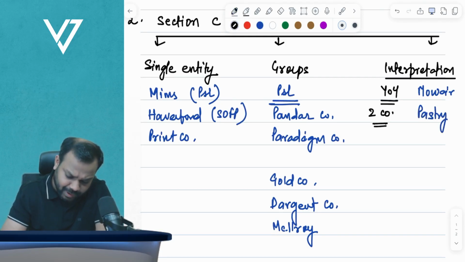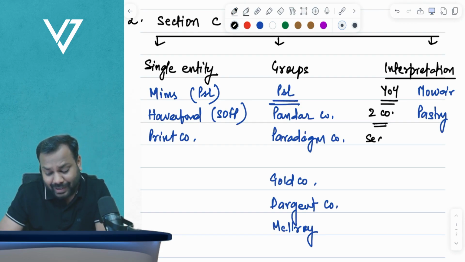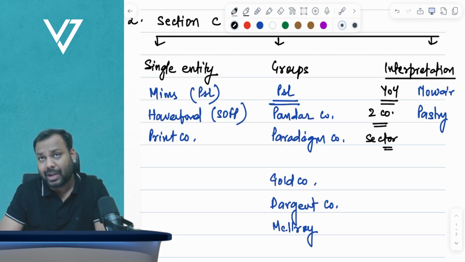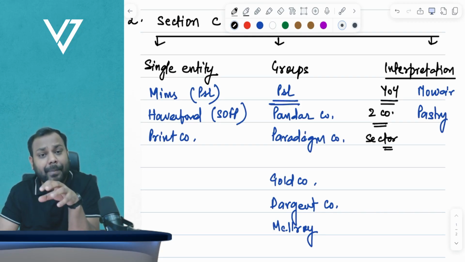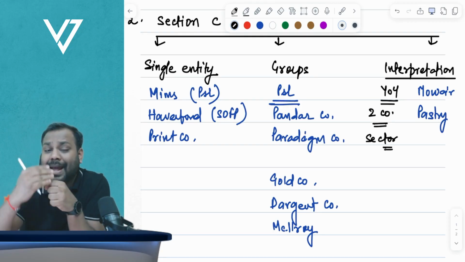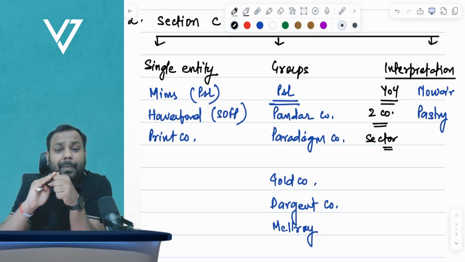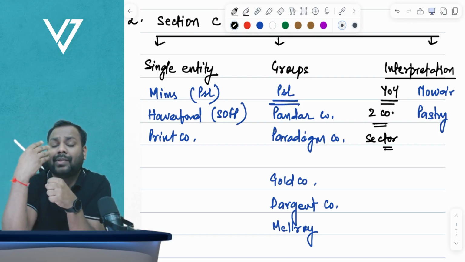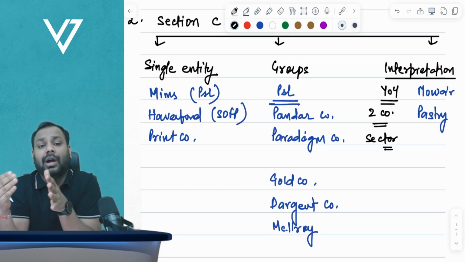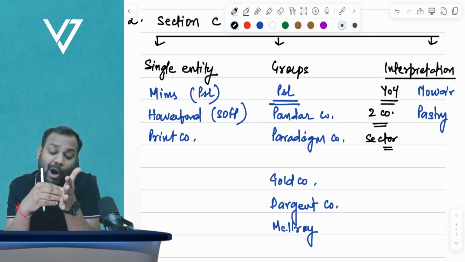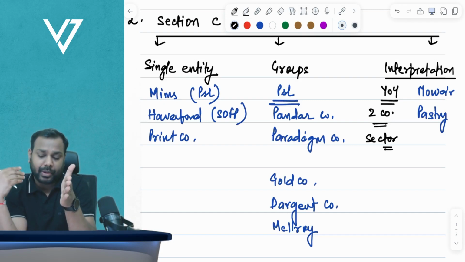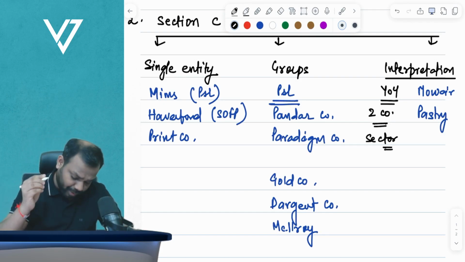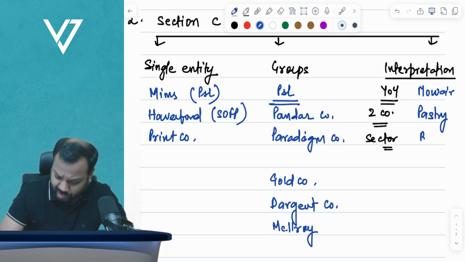Now the third type is comparison with the sector averages. So you have to comment whether the company performed well or not in comparison to the sector. So your conclusion should be the entity has outperformed the sector or the entity has underperformed the sector. Okay. Now for the sector, you must solve Bun company. Amazing question again. Bun company.